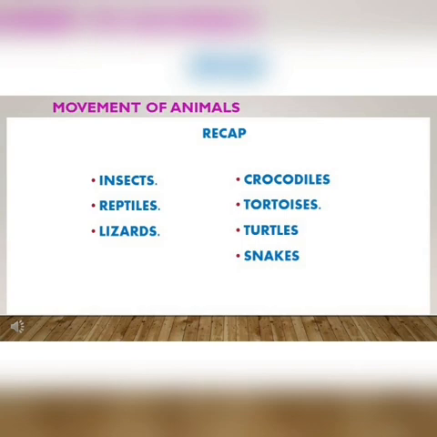Tortoises use their forelegs and hind legs to move. The turtles have modified their forelegs into flippers which help them to swim. Snakes do not have legs. They move on their stomach.